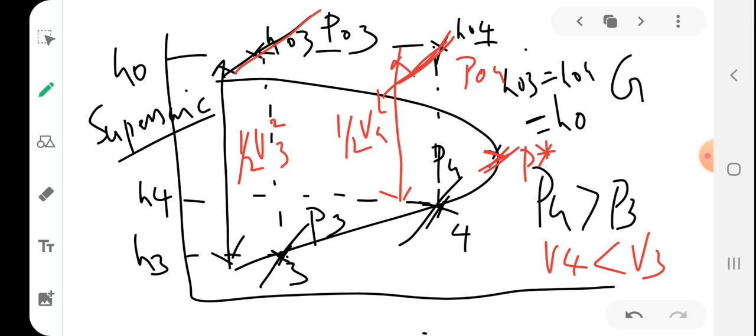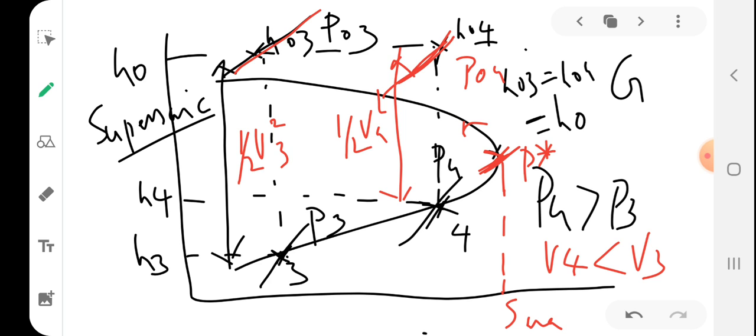You cannot increase the pressure above P star. So P star is the limiting value. That is the maximum possible static pressure in a supersonic flow. You cannot increase above that particular point, because if you increase the pressure above that, the entropy will again start to decrease. So this is the maximum.